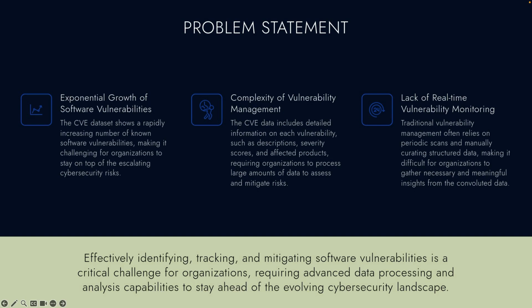Most security solutions rely on periodic scans and manually curated data, creating blind spots that hackers exploit. Without a system that can process, analyze, and act on security vulnerabilities in real time, organizations are left vulnerable to evolving threats. That's why we have a need to automate intelligence.